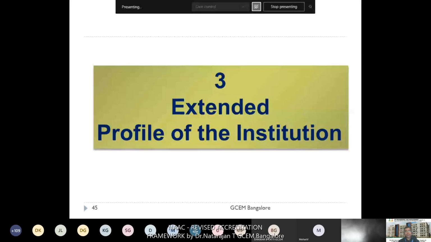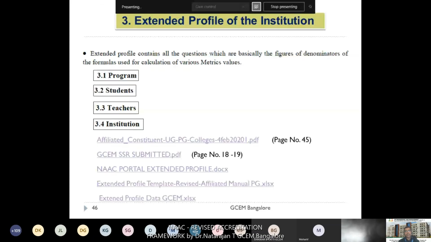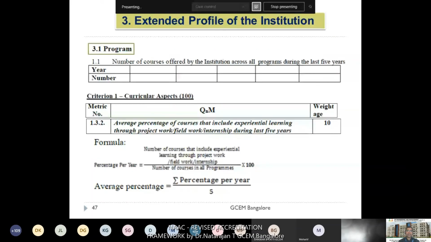In the extended profile, usually they will ask some few numbers, data, and in addition to that, a supporting document as an Excel file. Extended profile contains all the questions which are basically the figures of denominators of the formulas used for calculation of various metric values. So I'll show a few examples. Here you can see one example for the extended profile of the institution.